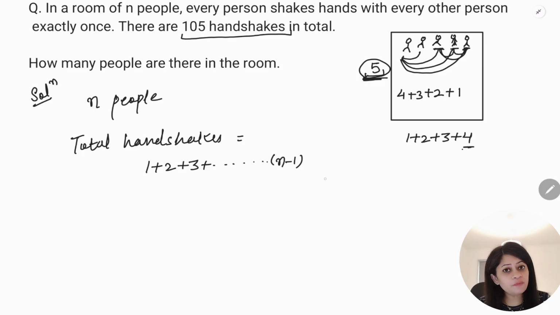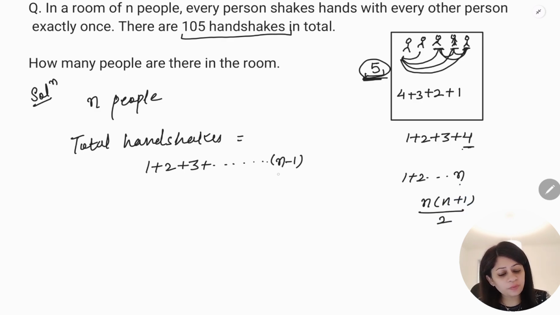And what is the formula for this? There is a formula for this thing. If you have up to n, then the formula is n times n plus 1 by 2, right? But instead of n, you have n minus 1. So you will have n minus 1 times, you add 1 here, you get n, by 2. Now, according to them, how many handshakes were there? 105.